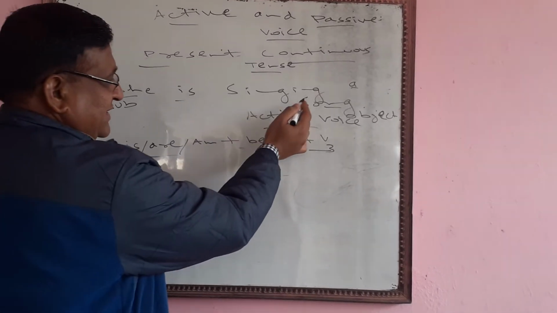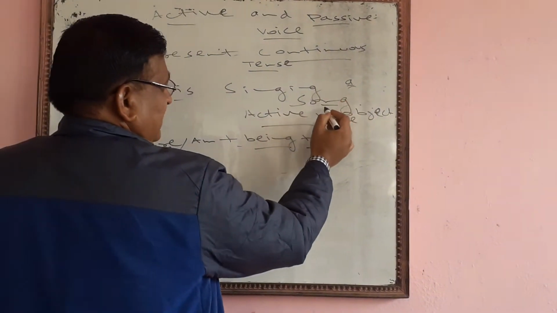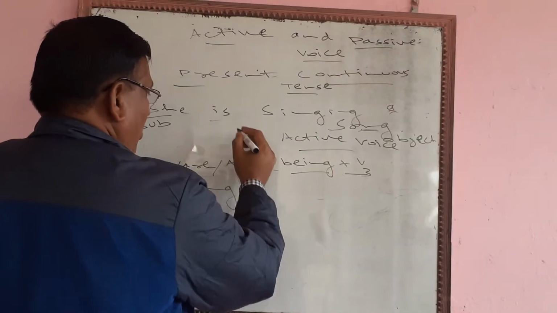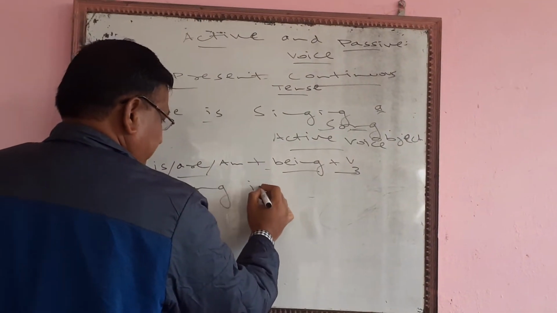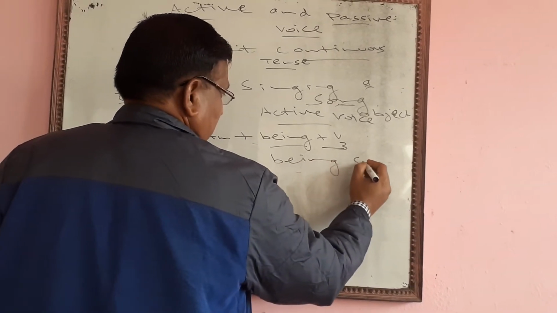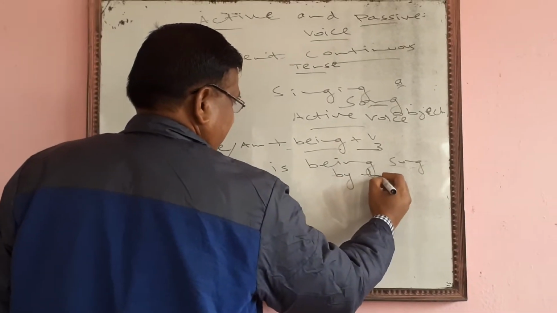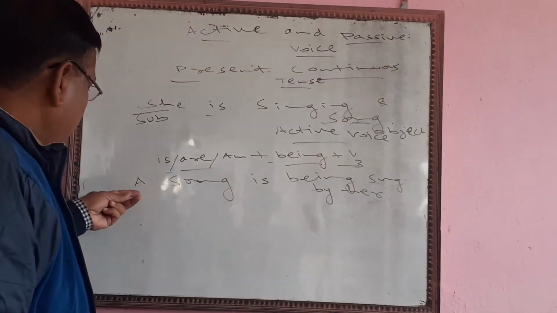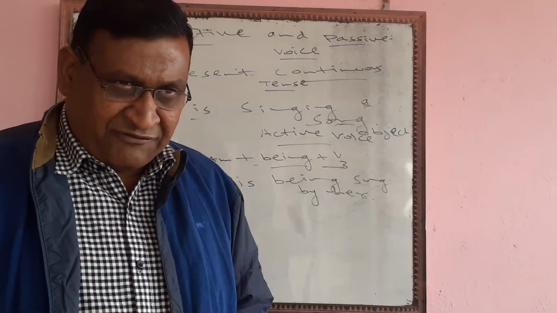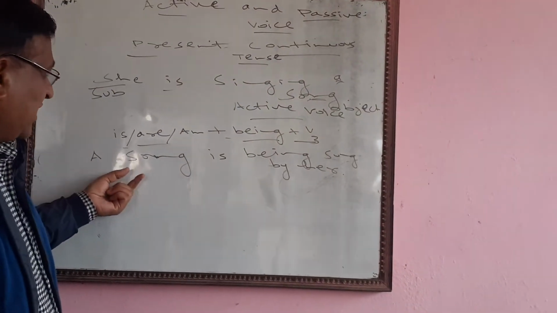We will convert this sentence from active to passive voice. We see, this is the subject, a song. Now this is a singular subject, so we will be placing is. A song is being sung by. She will be converted into her. You see, a song is being sung by her. It's not so difficult if you have a deep understanding of how to convert it.